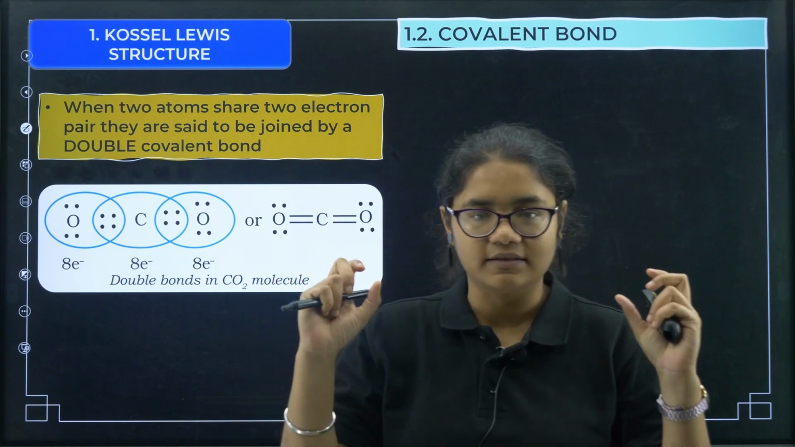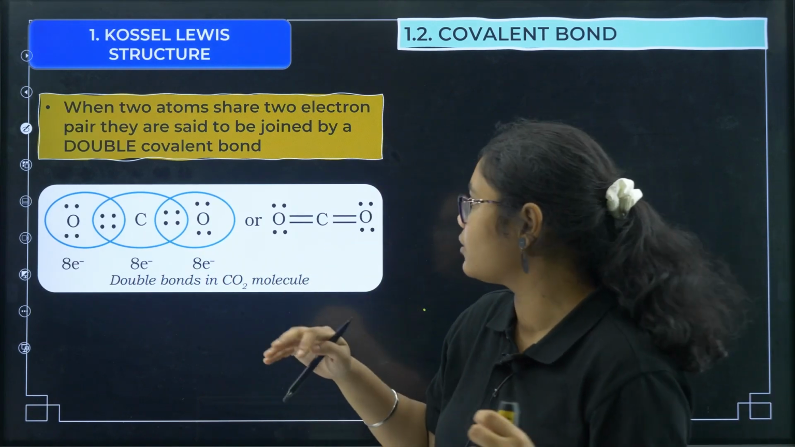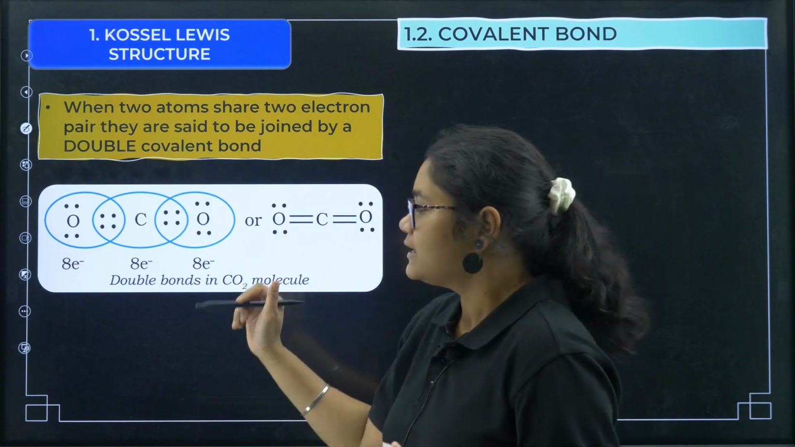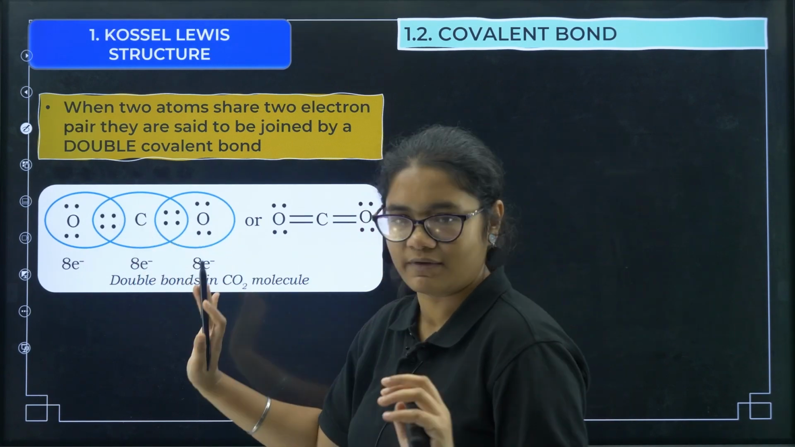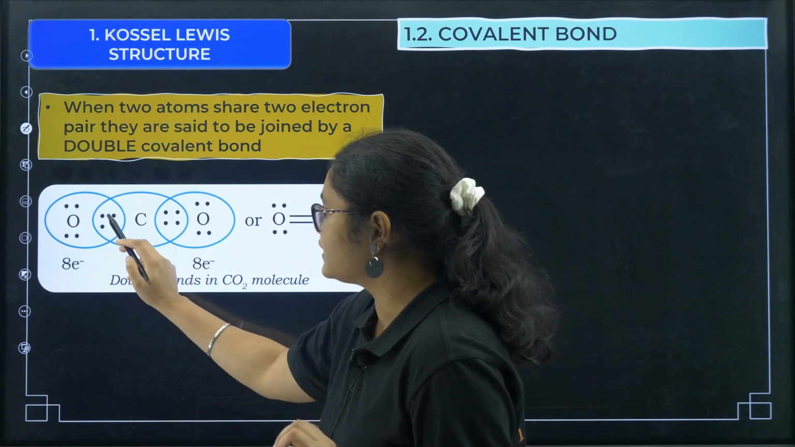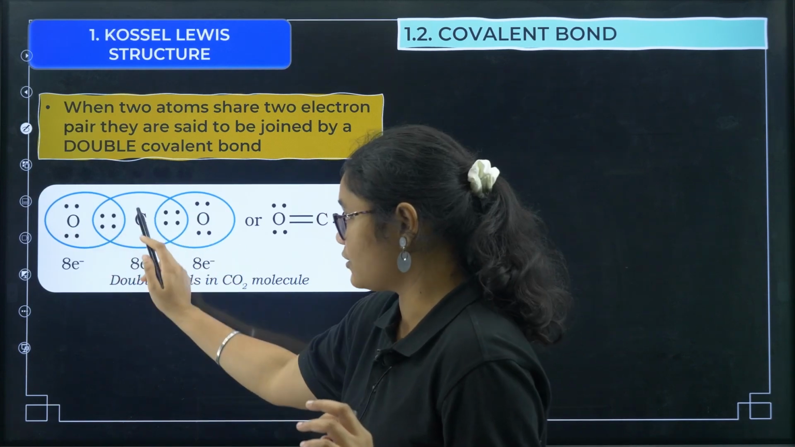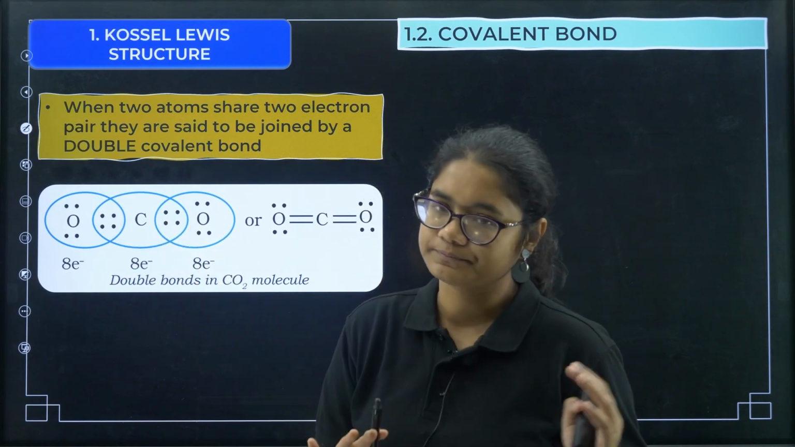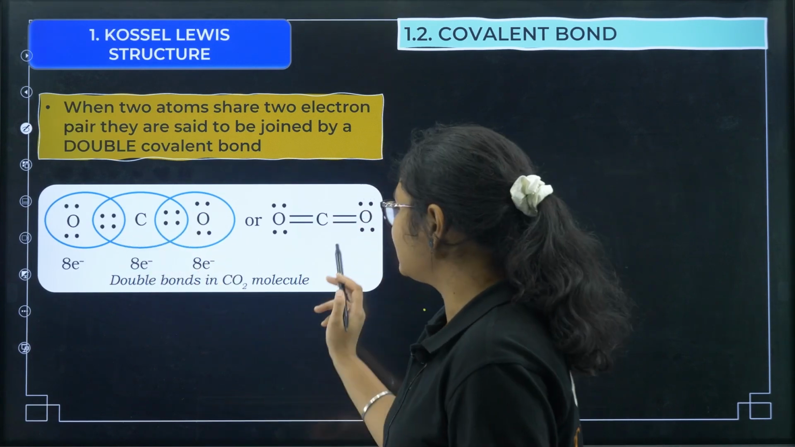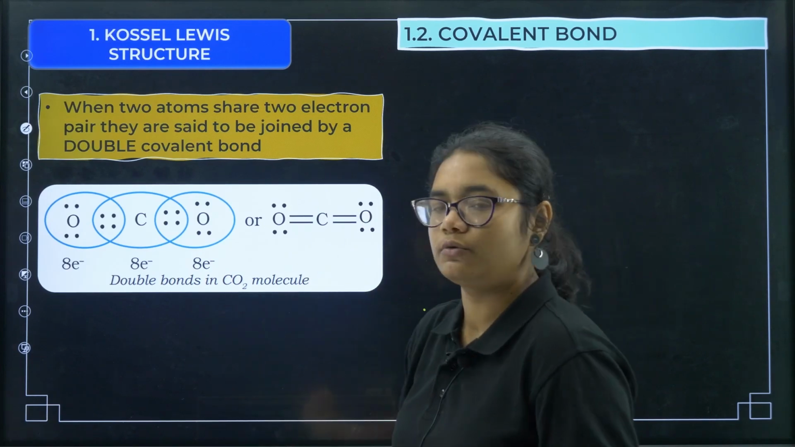Now we will see what a double covalent bond is. The 2 atoms are there. If in between them there are 2 covalent bonds, then we call it a double covalent bond. An example is carbon dioxide. You can see carbon was having 1, 2, 3, 4 valence electrons, right. Now oxygen gave its 2 electrons. This oxygen also gave 2 electrons. Oxygen octet is satisfied. Carbon octet is satisfied. So that is why here it is called CO2, with double bonds in the CO2 molecule.